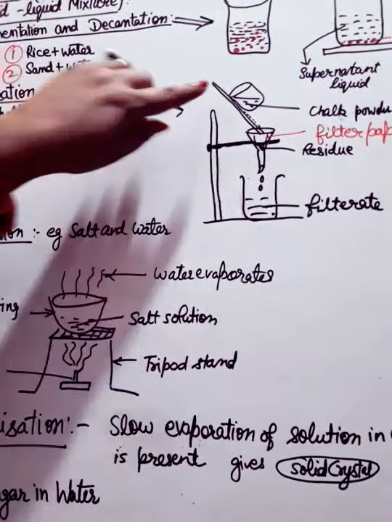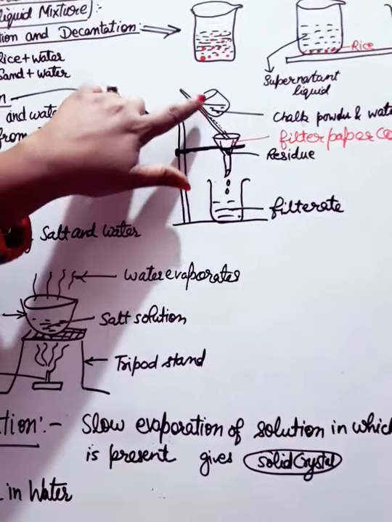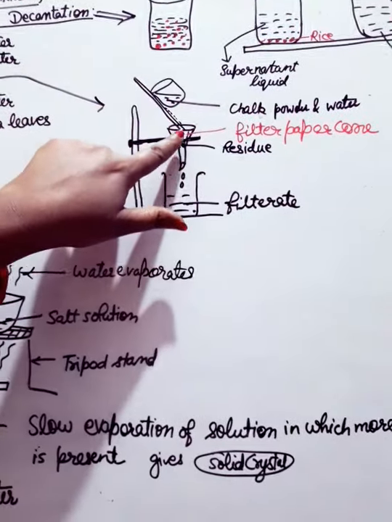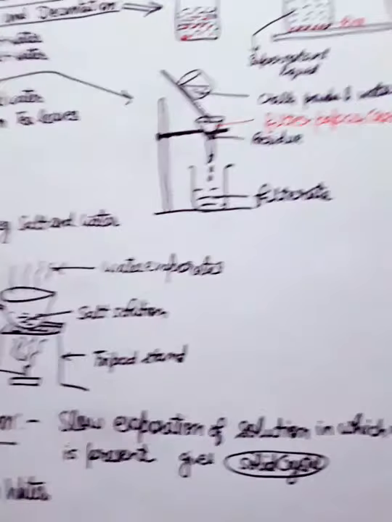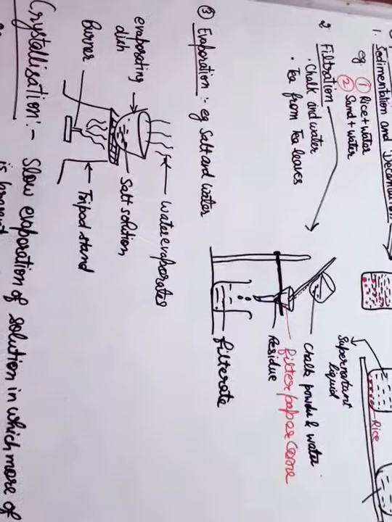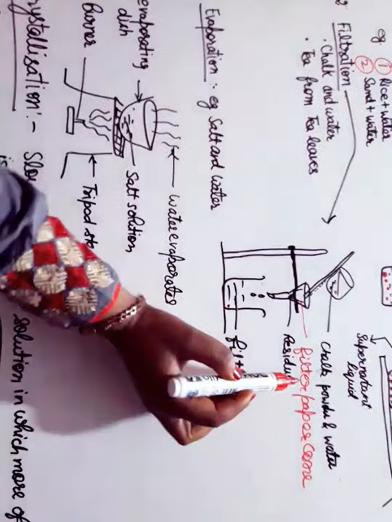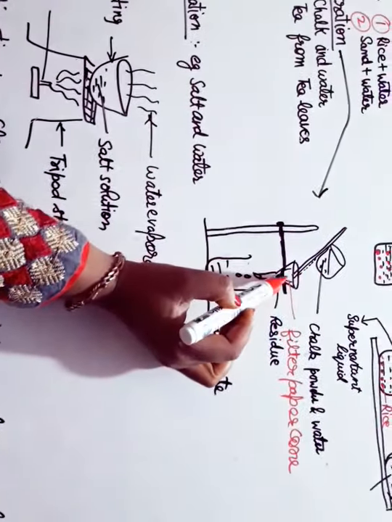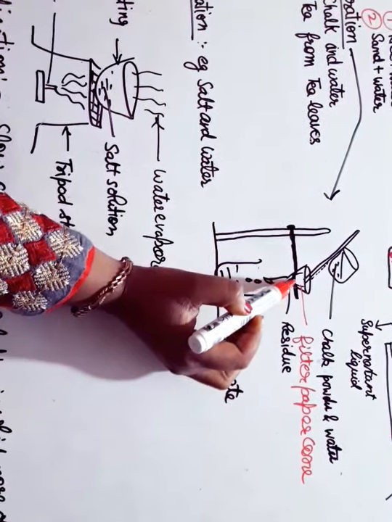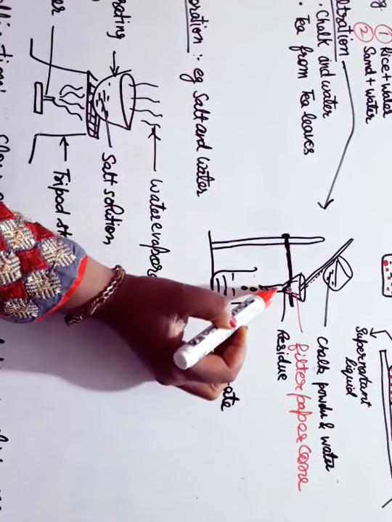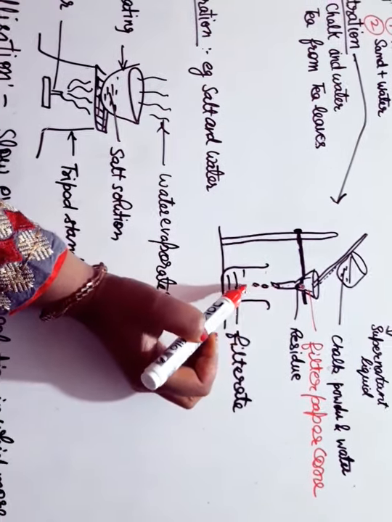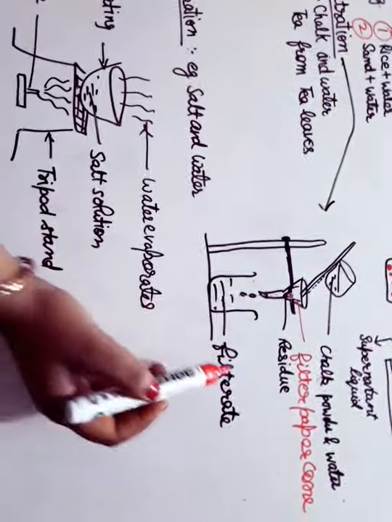Now with the help of a glass rod, we pour the mixture into the filter paper cone. The mixture is separated. Chalk powder is left behind on the filter paper, and the water comes down through the filter paper and is collected as the filtrate.